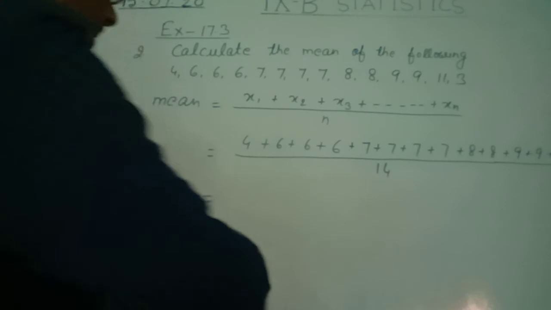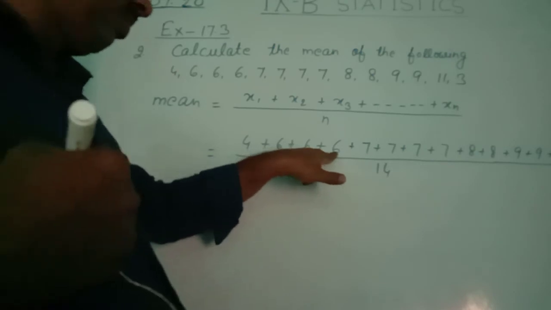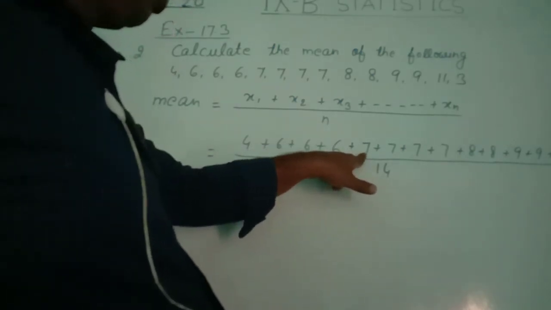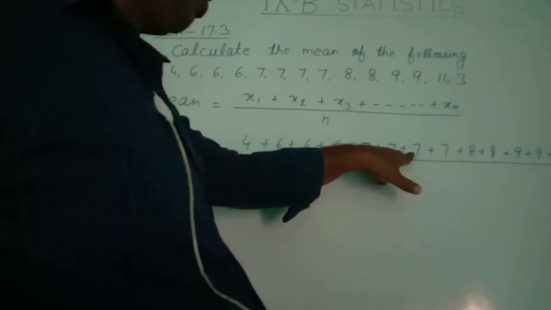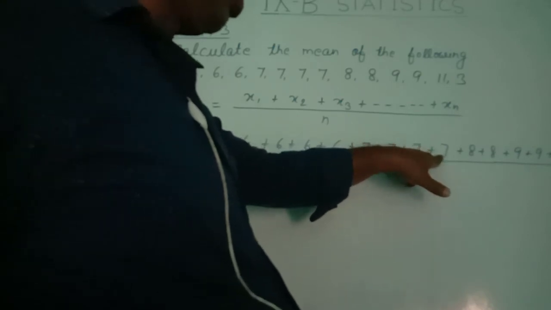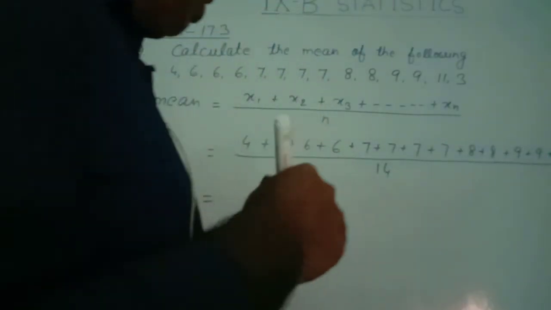We solve it. 4 plus 6, 10, 10 plus 6, 16, plus 6, 22, plus 7, 29, plus 7, 36, plus 7, 43, plus 7, 50, plus 8, 58, plus 8, 66, plus 9, 75, plus 9, 84, 84 plus 11 equals 95, 95 plus 3, 98.